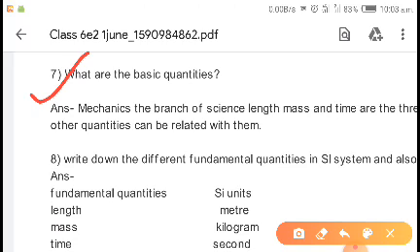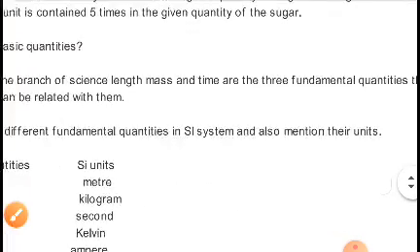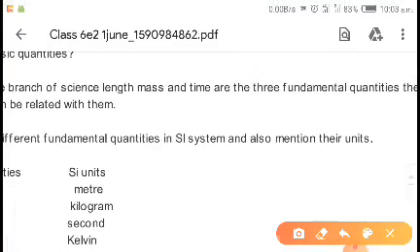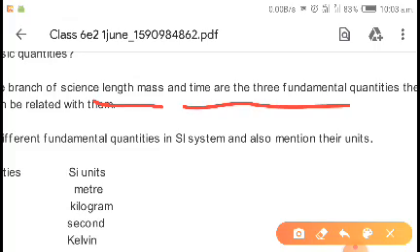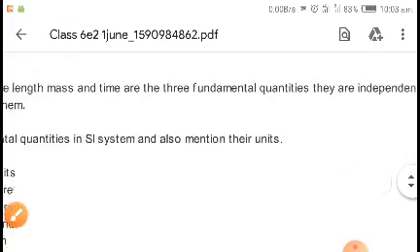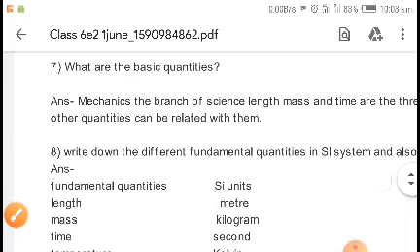Question number 7: what are the basic units? In mechanics, which is the branch of science that deals with length, mass and time, there are three fundamental quantities. They are independent of each other.